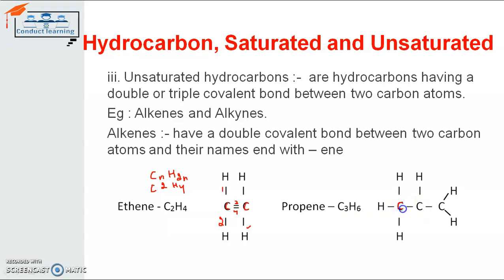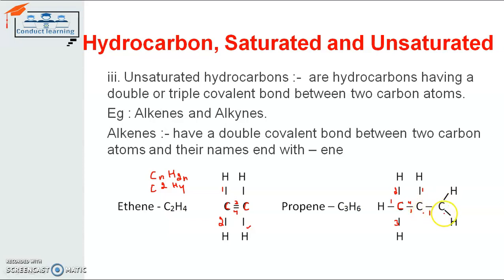This carbon atom has a valency of 4. So it shares one of its electrons with this hydrogen atom, one with this hydrogen atom, one with this hydrogen atom, and one with this carbon atom. In that way it shares all of its valence electrons with another element or with carbon itself. Another carbon atom here shares one electron with this hydrogen atom, one electron with this carbon atom, and one electron with this carbon atom. So one of its electrons is left here.